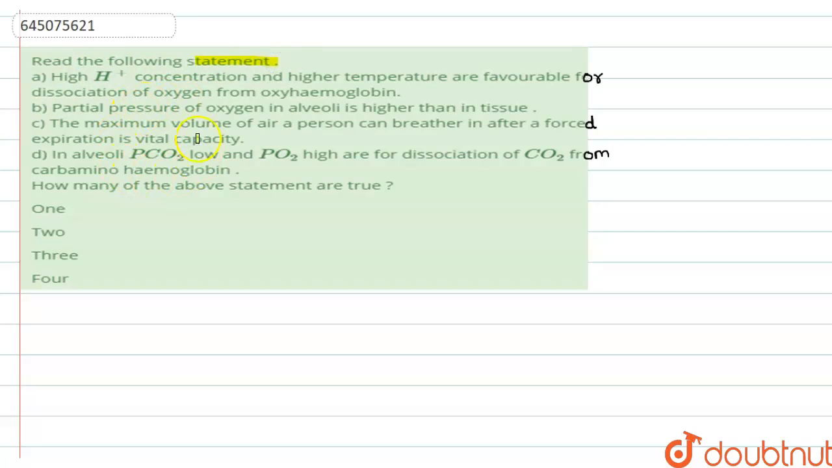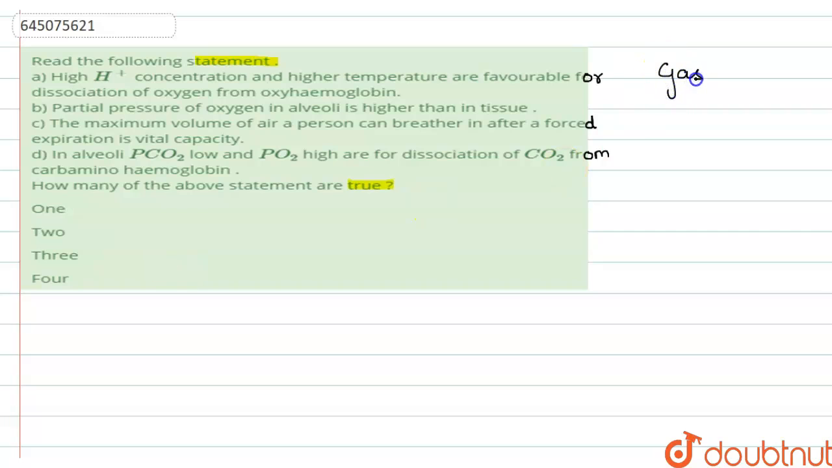Hello students, the question says, read the following statements. Here are 4 statements given and we have to select how many of the above statements are true. The statements given here are associated with the topic gaseous exchange.